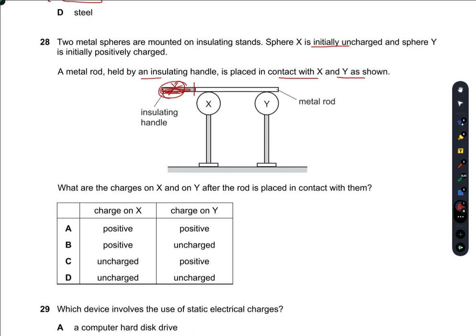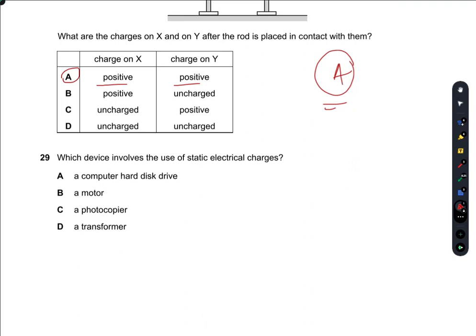Sphere X is initially uncharged, sphere Y is positively charged. So the positive charge would be transferred from Y to X, and both will become positively charged. There won't be complete transfer of positive charge from Y to X. Y will retain some of the positive charge, but it will expel most of its positive charge to X. So A is the right option.